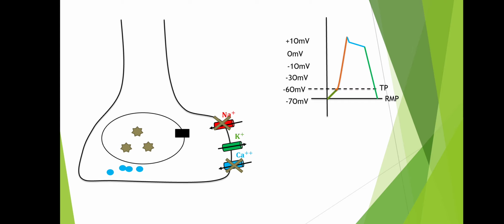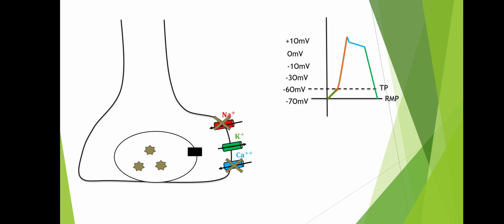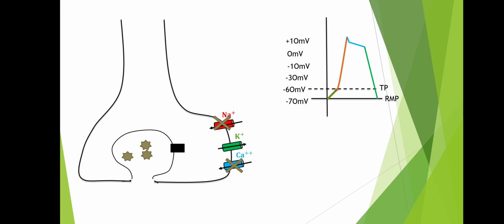Influx of calcium ion took place. So what will this calcium ion do? This calcium ion is responsible for the fusion of the vesicular membrane protein with the axonal membrane protein. Both the membranes fuse and it opens up, causing exocytosis. So this is how the release of serotonin takes place. Calcium ion has a great role to play over here.